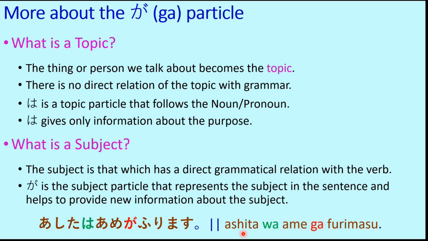But in Japanese we say ashita wa ame ga furimasu. Tomorrow rain may fall. So rain will fall or rainfall will occur. So ashita is the topic here. That's why it is followed by wa particle. Ame is the subject here. That's why it is followed by ga particle. And furimasu is the verb. So this example satisfies what we have described here.